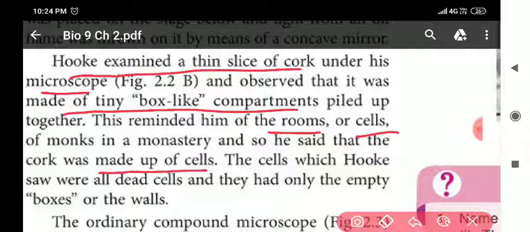First of all, you must know who discovered the cell. Robert Hooke discovered the cell. How he discovered it, I have already explained to you. Hooke examined a thin slice of cork under his microscope and observed that it was made up of tiny box-like compartments, and these compartments were known as cells.